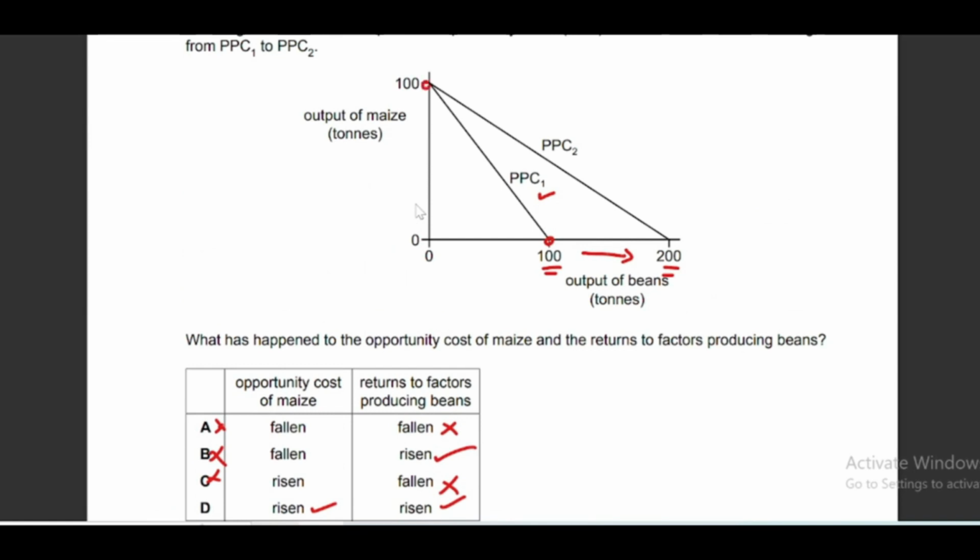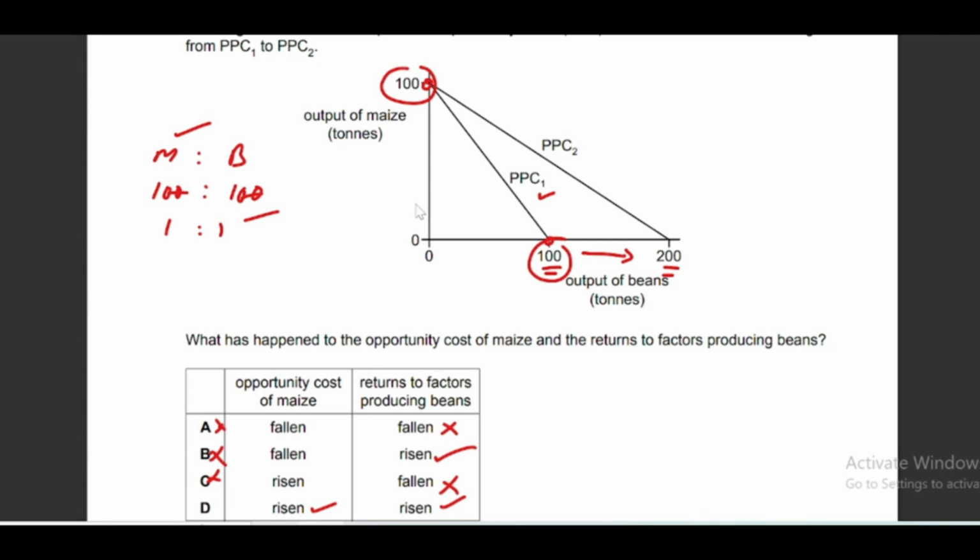Initially we were able to produce 100 units of maize. If I put the ratio of maize and beans, then initially we were able to produce a maximum of 100 units of maize as well as 100 units of beans. So the ratio was 1:1. If we cancel out these zeros, 1:1. So the opportunity cost of 1 unit of maize was 1 unit of beans initially.